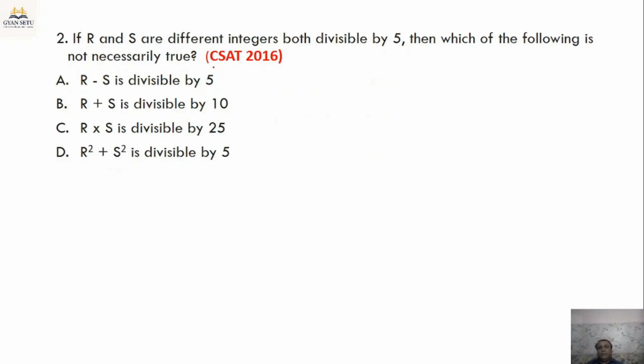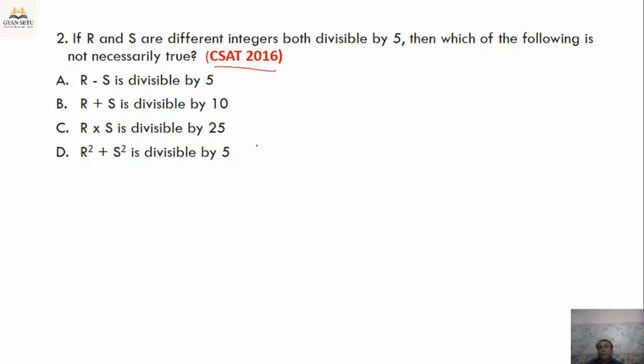Now let's see question number 2. This question was asked in UPSC CSAT 2016. If R and S are different integers both divisible by 5, then which of the following is not necessarily true? We need to identify the statement which is not necessarily true here. First, R minus S is divisible by 5. Second, R plus S is divisible by 10. Third, R into S is divisible by 25. And fourth, R square plus S square is divisible by 5.